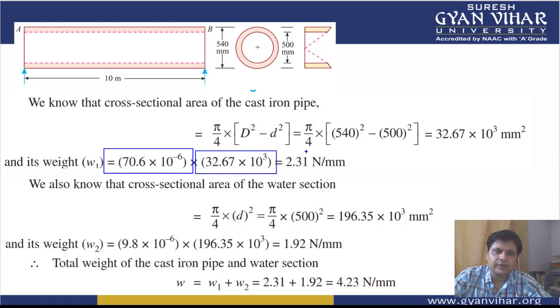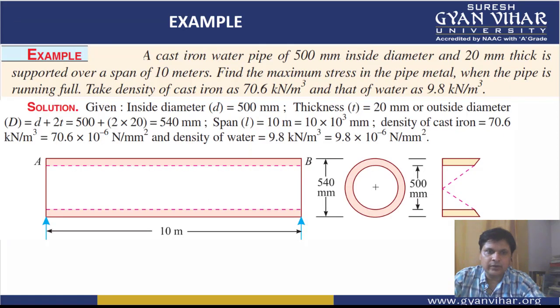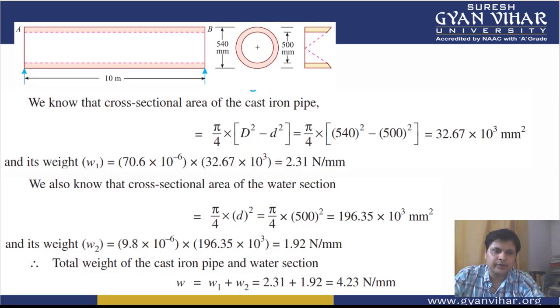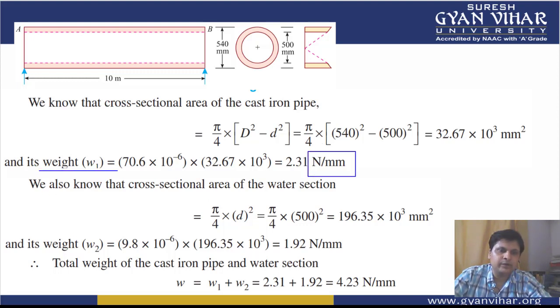So using this, we can get the weight in Newton per mm. This was 70.6 into 10 to the power 6 in kilonewton per meter cube. So for getting the weight in Newton per mm, we have multiplied with area.